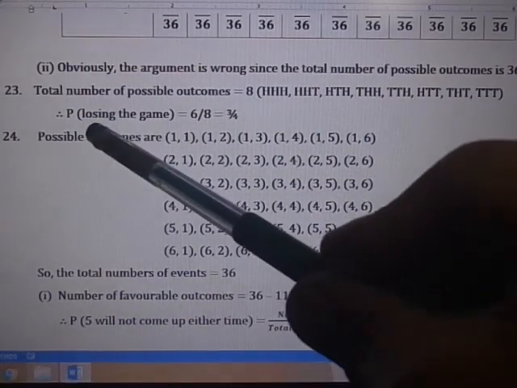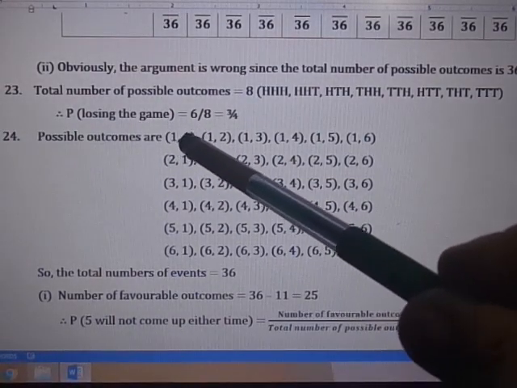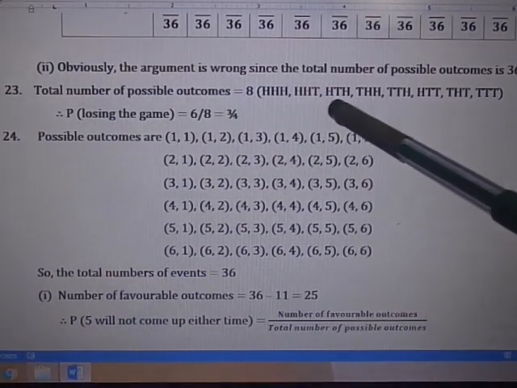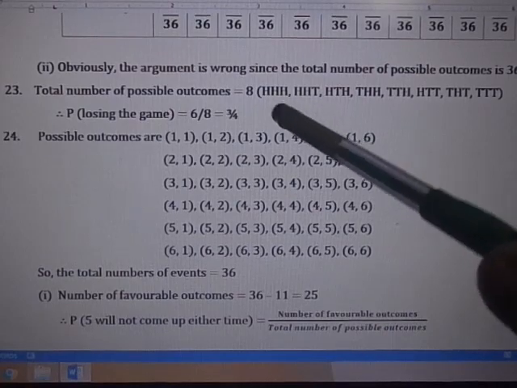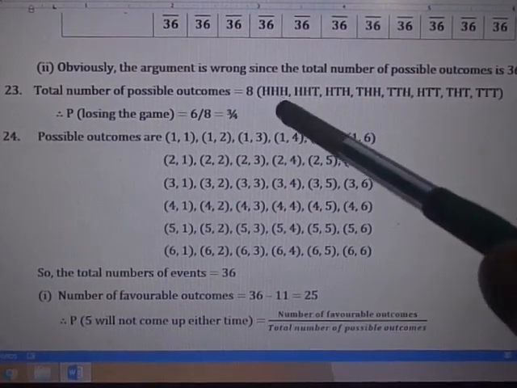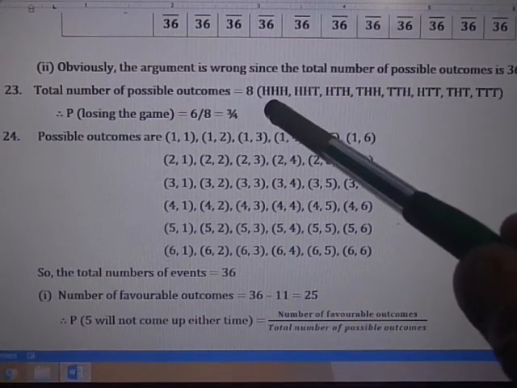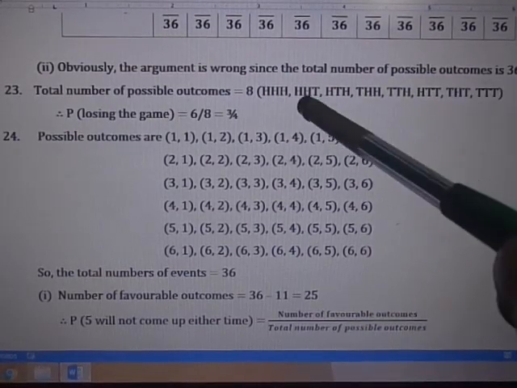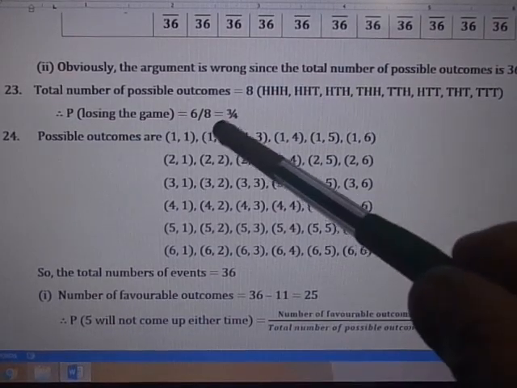So the probability of losing: according to the question, you will lose if you do not get the same result. If you get head, head, head or tail, tail, tail, only these two, you will be winning. So the probability of losing the game will be, out of these 8, see 1, 2, 3, 4, 5, 6, 6 are there. So 6 by 8, answer 3 by 4.